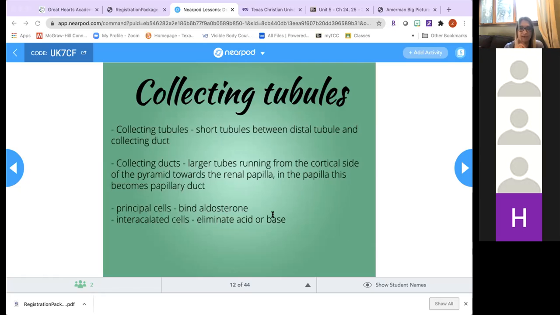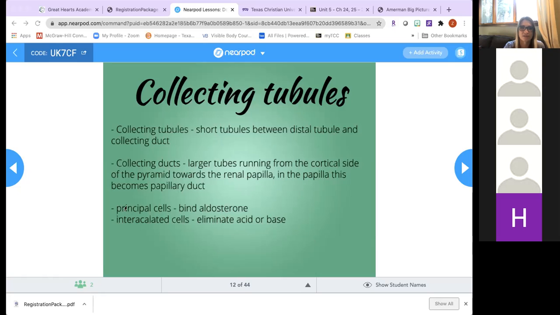Furthermore, intercalated type A cells are going to eliminate acid, and type B cells will eliminate base. So just remember that they eliminate, and they eliminate the substance based on the type, like the first letter. So intercalated type A eliminate acid, A for acid, and type B for base. Both eliminate the substance. Type A eliminate acid, type B eliminate base.